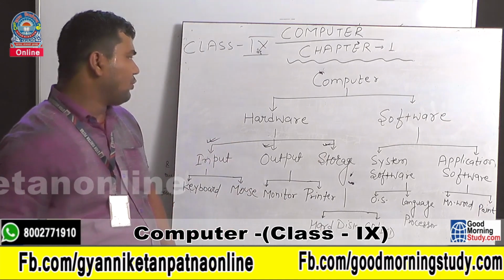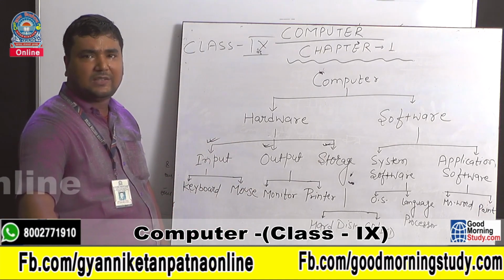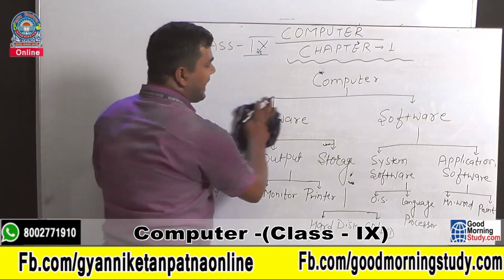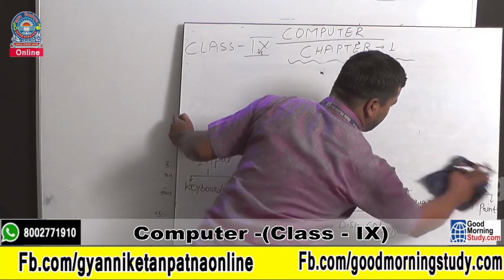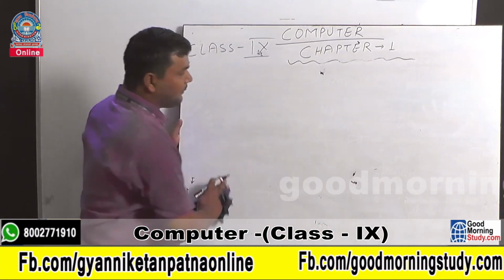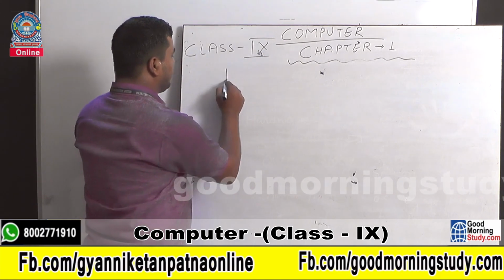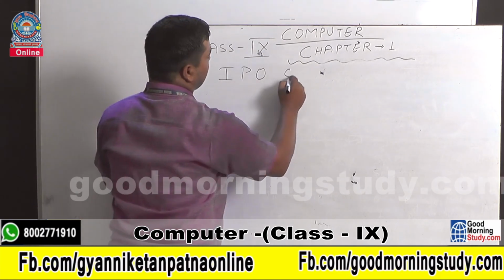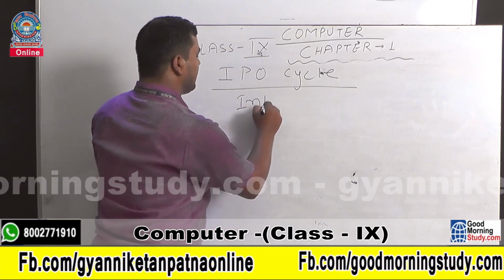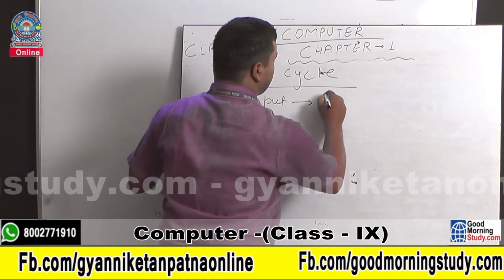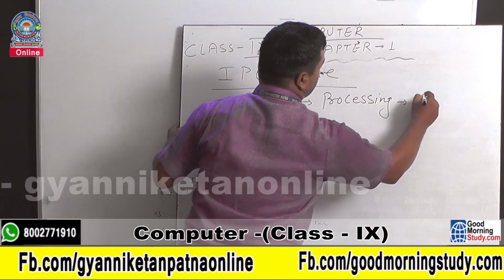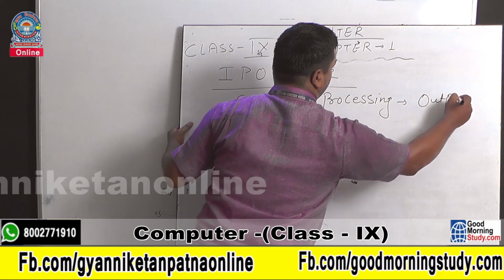Clear? So one more thing I would like to discuss here, how our computer works. Our computer works on the IPO cycle. IPO cycle, that means input, processing, output.